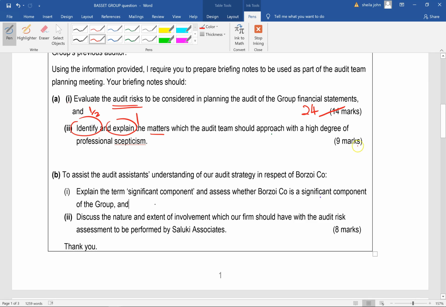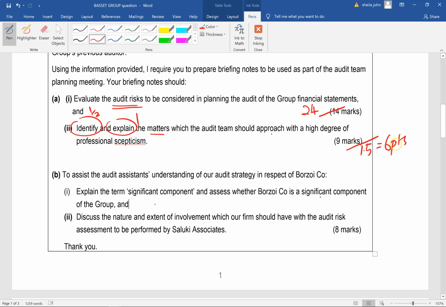So if you look at the 9 marks here, if you divide it by 1.5 marks, then you should be able to get 6 points inside here. Now, the first part of the question is on audit risk, and the second part of the question is on the matters, and they're giving you separate marks. So I would deal with these two things separately in the exam.